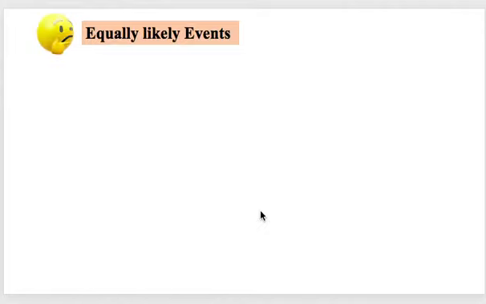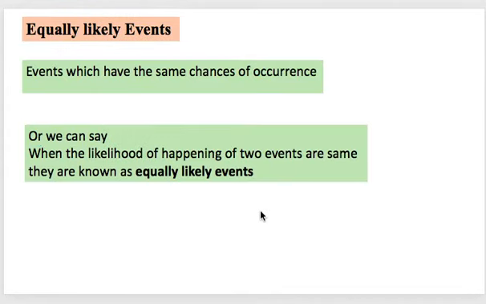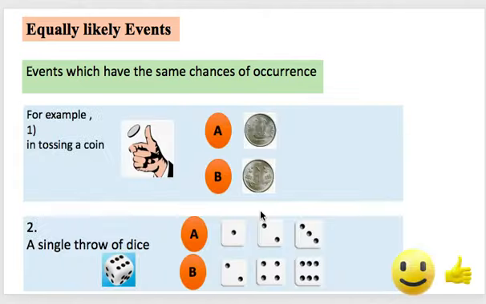So next is equally likely events. What do we mean by equally likely events? Events which have the same chances of occurrence, or we can say when the likelihood of happening of two events is the same, they are known as equally likely events. Let us see with the help of an example.